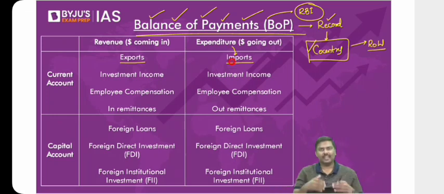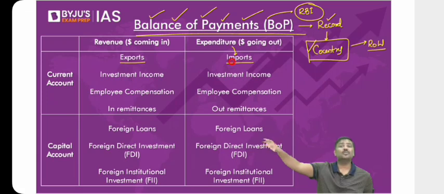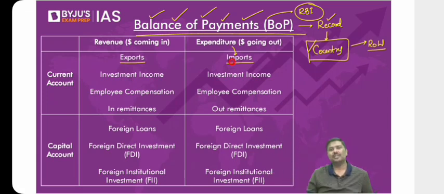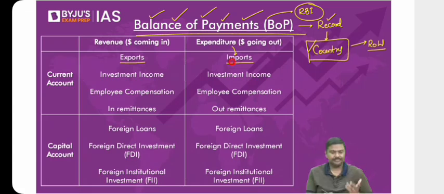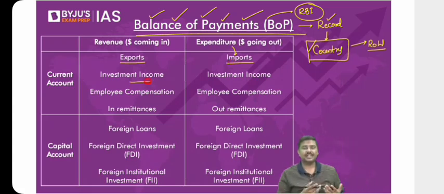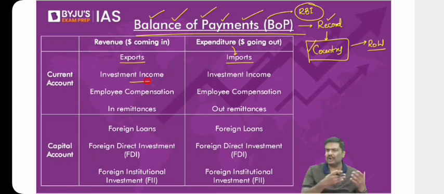In the same way, imagine you've invested in American government bonds. You have invested in corporate bonds in America. Now, can I simply say because you have invested outside India, you will earn interest? Will the interest flow into India or not? Investment income. Imagine you go to the USA, earn in the USA, and come back to India after 3 months. Will you not bring dollars to India? Compensation for the employees. Remittances. Don't say remittances and employee compensation are one and the same. No, both are not one and the same.